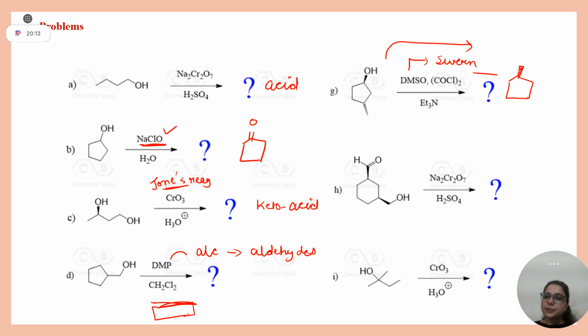Will stereo remain same? Arjun, will stereo remain same? Ankita, you should say, ma'am. Here, alcohol will convert into ketone, so there is no question of stereo. Yes or no?